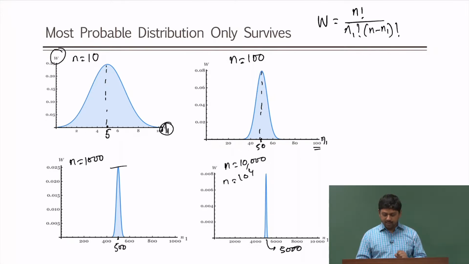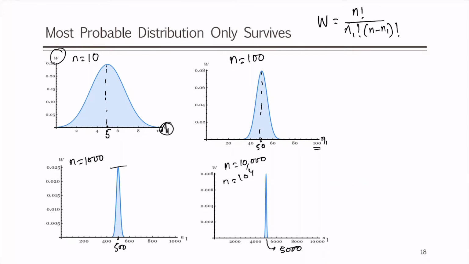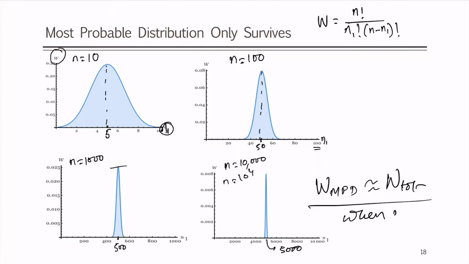So, therefore, we can safely say that it is the most probable distribution, one distribution for a two level system which has half of the particles, that is what is required to calculate the W, which means we say that our W for the most probable distribution is all possible distributions when n is large, because we do not need the other ones. As you can see, the graph drops here, we do not need the other W's, other values.